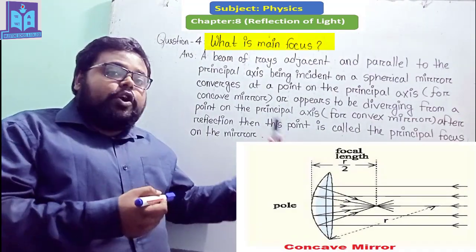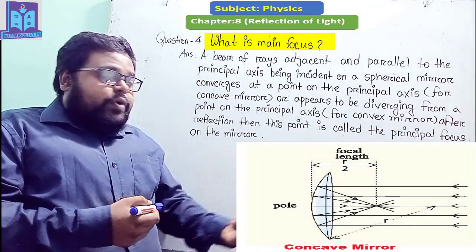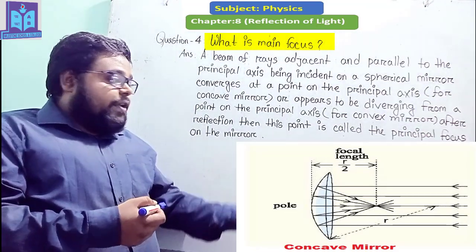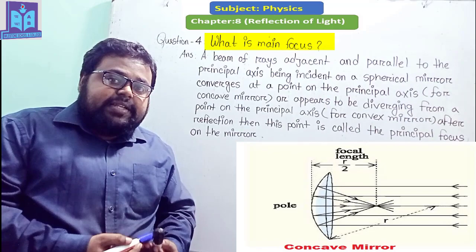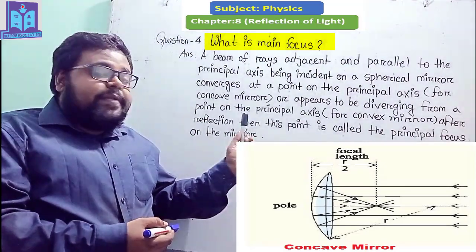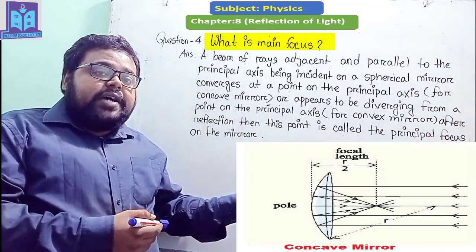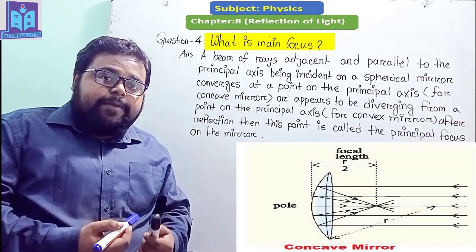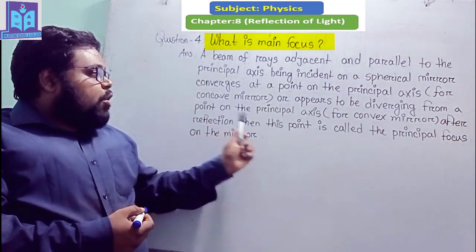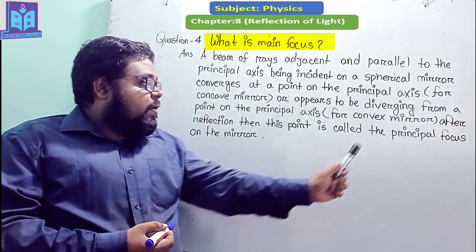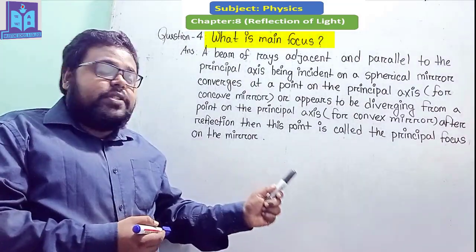Here you can see a concave mirror, and in this concave mirror, when parallel light rays are incident on this mirror, after reflection all the reflected rays will meet at a point on the main axis. Here you can see that all the reflected rays are meeting at a point, and that point is the main focus for a concave mirror. Okay, or appears to be diverging from a point on the principal axis for a convex mirror after reflection, then this point is called the principal focus of the mirror.